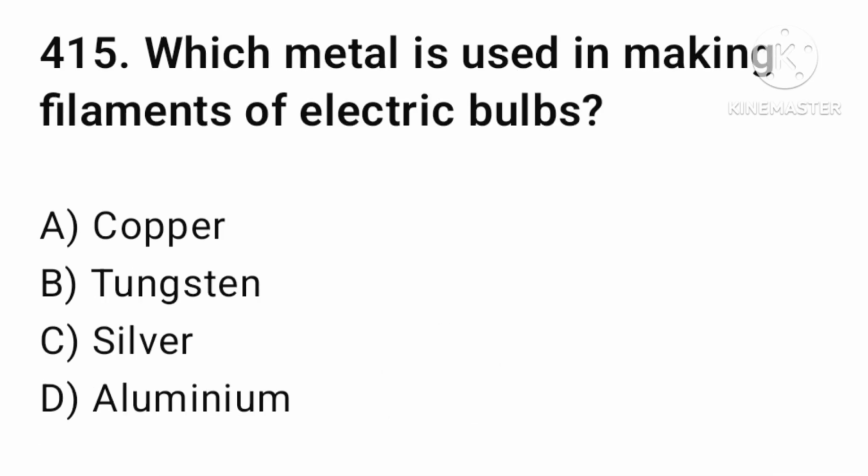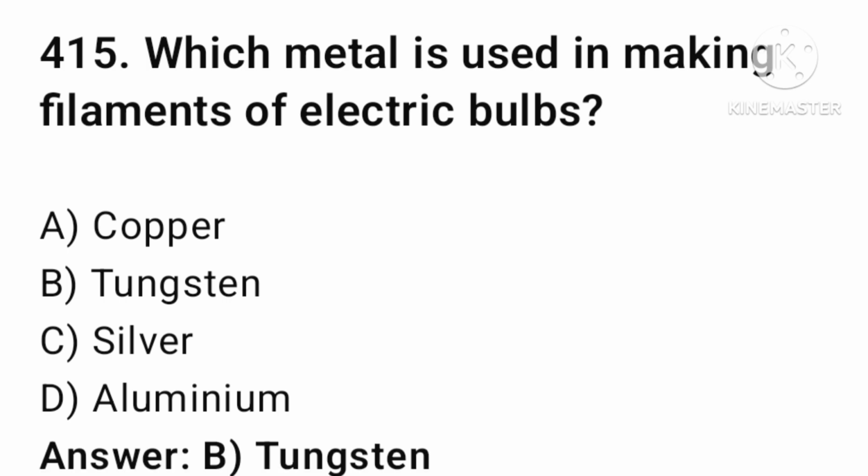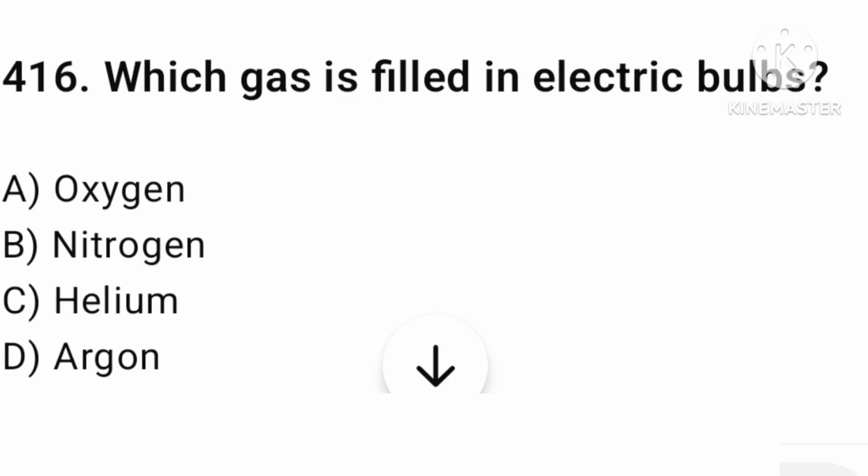Next question. Which metal is used in making the filament of an electric bulb? Copper, tungsten, silver, or aluminum? The answer is option number B, tungsten. Let's find the next question.